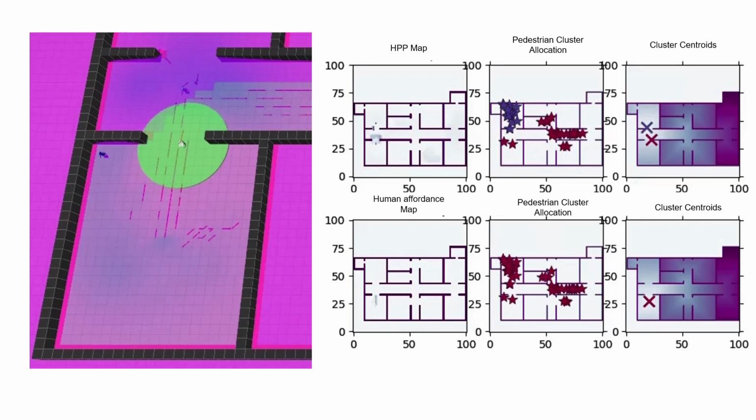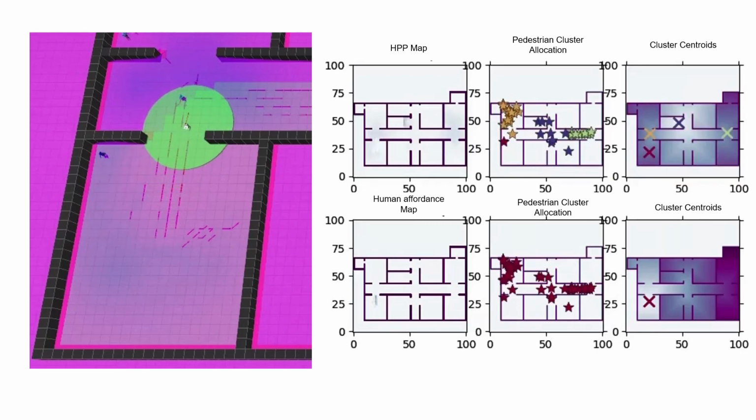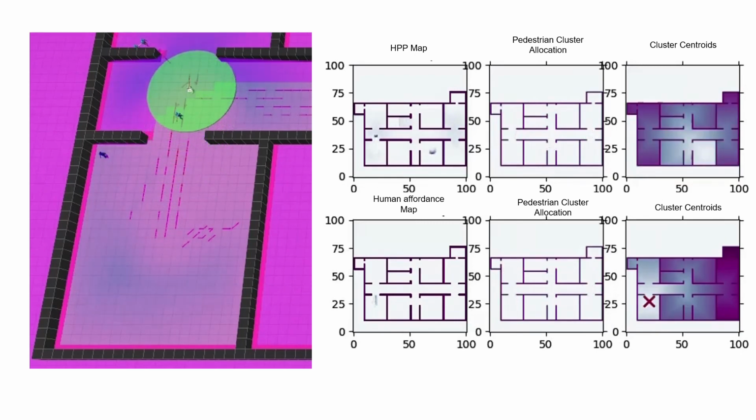On the top, the HPP metric is computed according to the distance between the ground truth pedestrian pose and HPP cluster centroids. On the bottom, the human affordance metric, a statistical human presence map, is computed in the same way. In this situation, a pedestrian has been detected by a robot. A probability of human presence starts spreading.